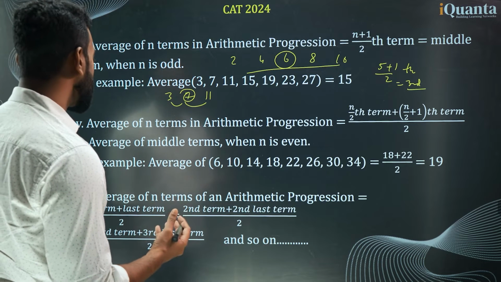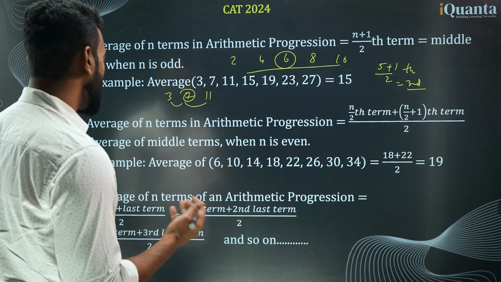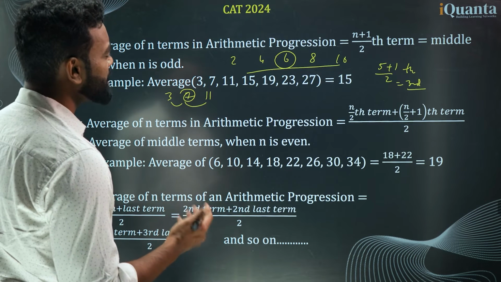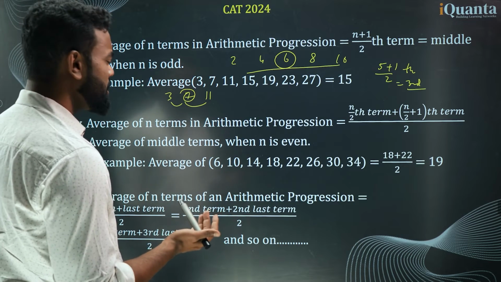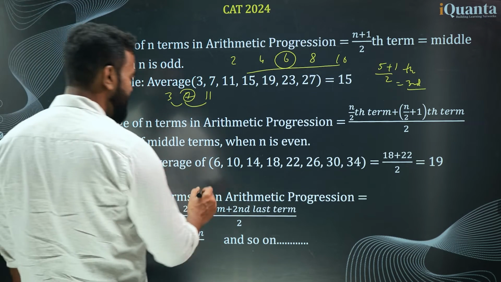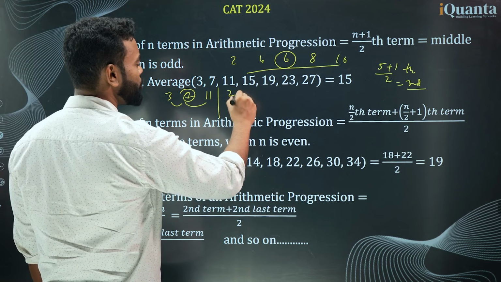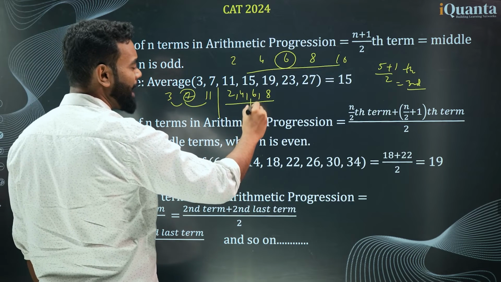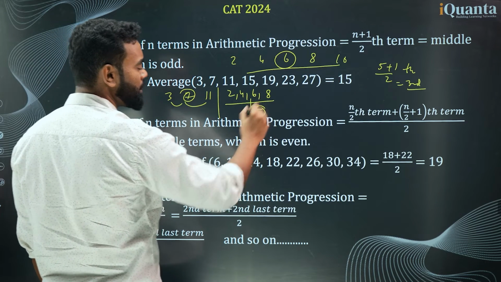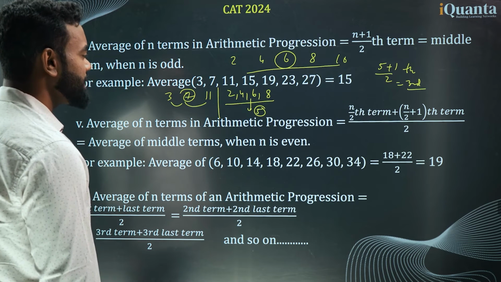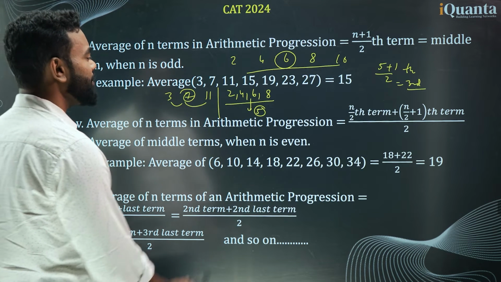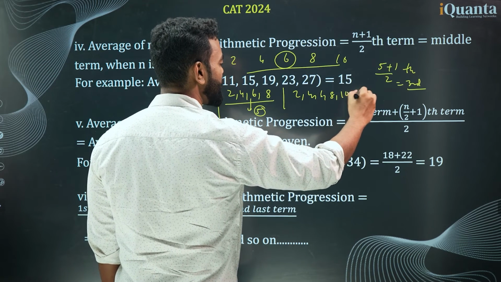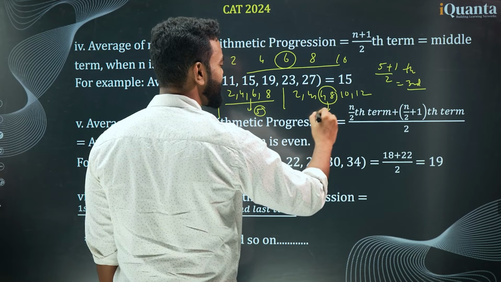Always the middle term. Now remember one thing also very crucial here, the average of, let's say, m terms which are equidistant or in arithmetic progression, if the number of terms is even. Let me give you the example. Let's say the example is 2, 4, 6, 8. So if these are an even number of terms, your average is the average of the middle values, which is 5. The average of the middle values. You will remember, what is the average of 4 and 6? 5. If I do it like 2, 4, 6, 8, 10 and 12, what is the average? 6 and 8's average. What is 6 and 8's average? It is 7.